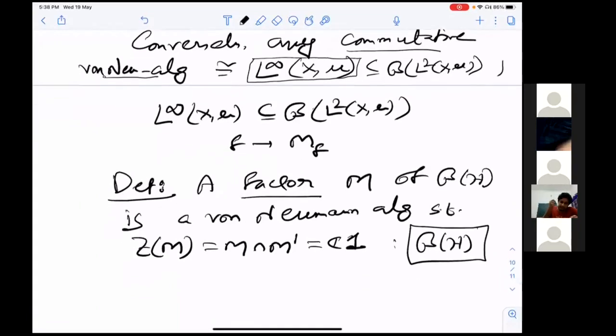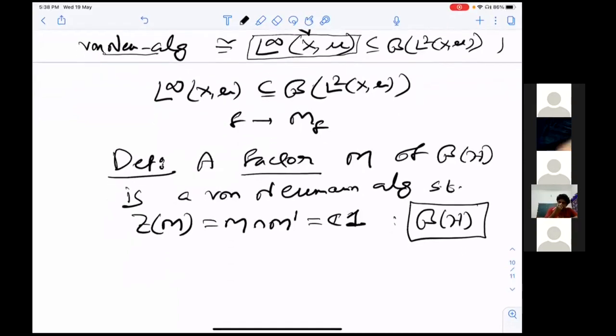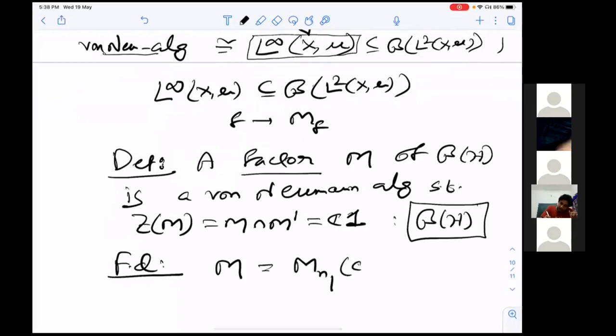Now, why is this factor important? Because this is a building block of von Neumann algebra theory: any von Neumann algebra can be written as a direct integral of factors. I will not go through all this, the boring direct integral theory. But in finite dimension, it just says that a finite dimensional von Neumann algebra is a direct sum of matrix algebras M_{n_k}(C). This is what the direct integral turns out to be in the finite dimensional case.